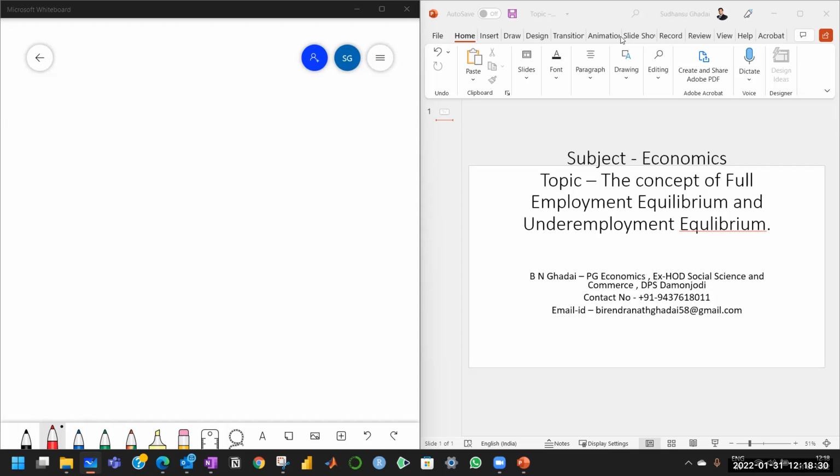And from there, because we know equilibrium. Equilibrium is what? That we have already discussed. Now, if the aggregate demand is equal to the aggregate supply, the level of income at which aggregate demand is equal to aggregate supply is called the equilibrium level of income. Now, we must understand what is full employment and what is less than full employment. If this equilibrium happens at the level of full employment, this is called full employment equilibrium. On the other hand, if this equilibrium happens at a level less than full employment, then we call it underemployment equilibrium or less than full employment equilibrium.